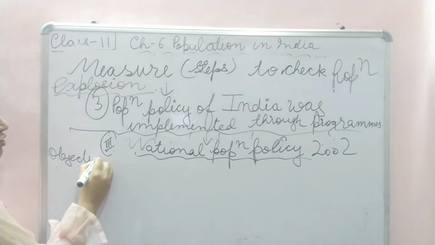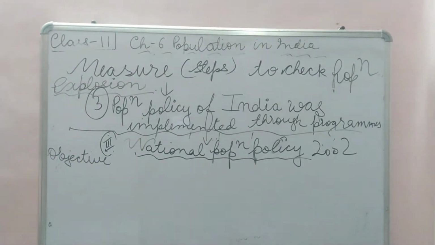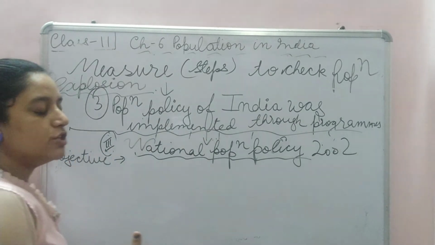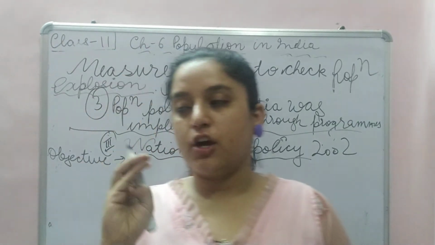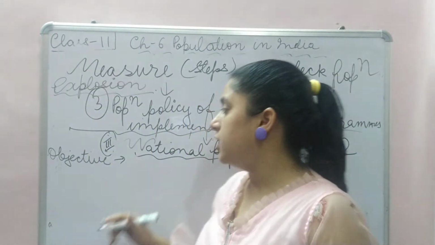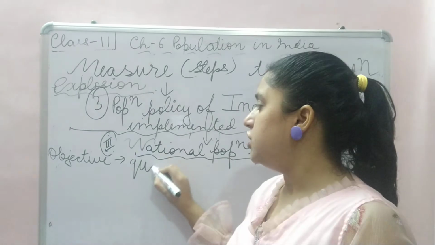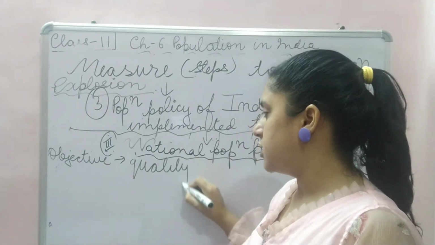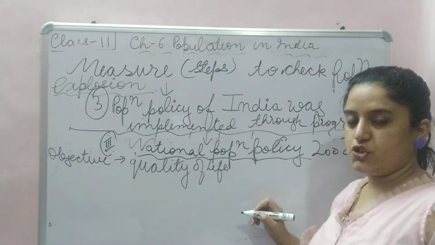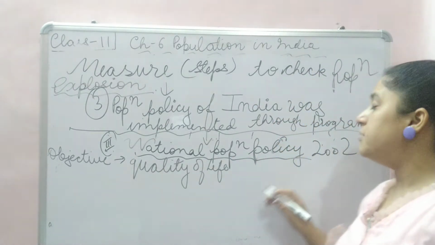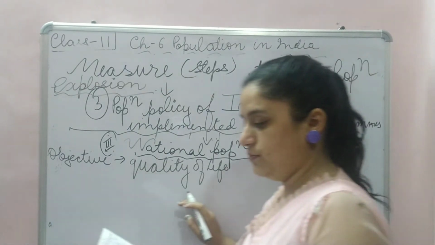To improve the quality of life. Quality of life will be improved if there is education, welfare, and a check on the population, right? So its main objective was improving quality of life. When was it established? In 2002.